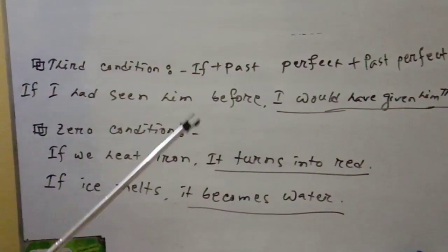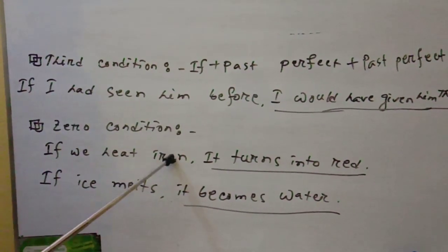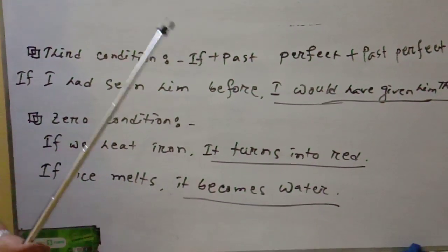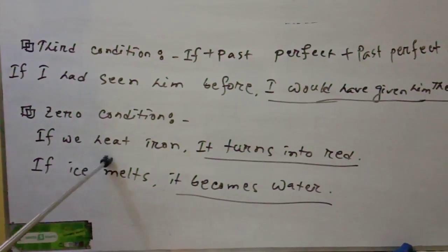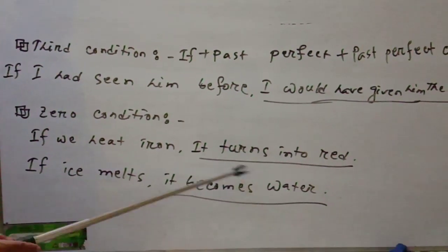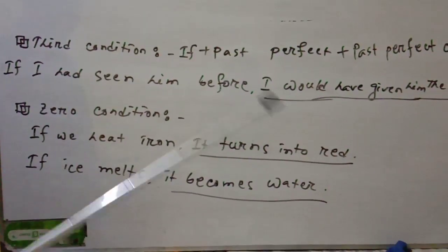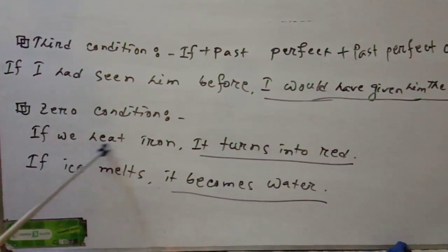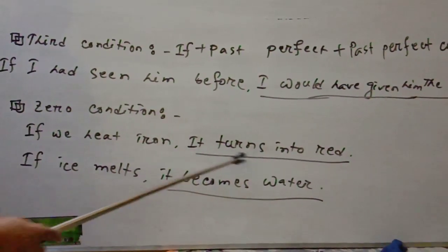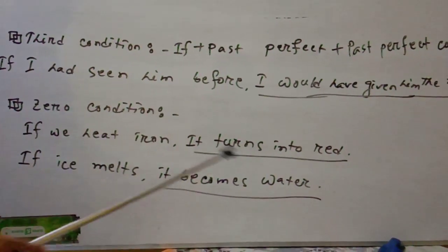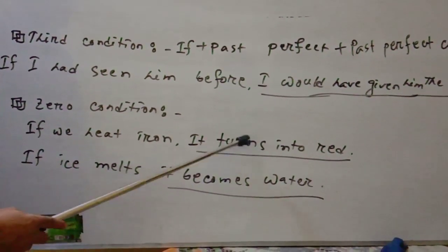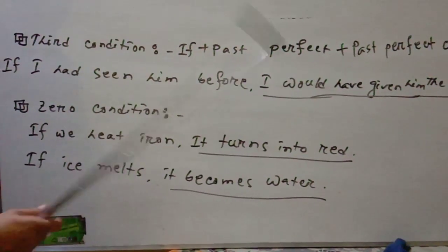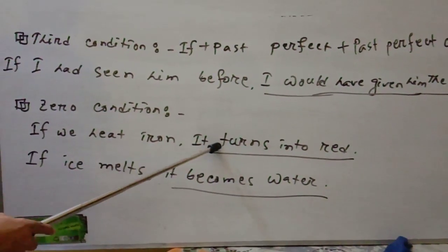That's all. The last one is the zero condition. That means both parts of the sentence are in the present tense. Here also we use conditionals. For example, if we heat iron, it turns red. It will not turn red, or it might, or it can, but could not. Here also we do not need any modal word.